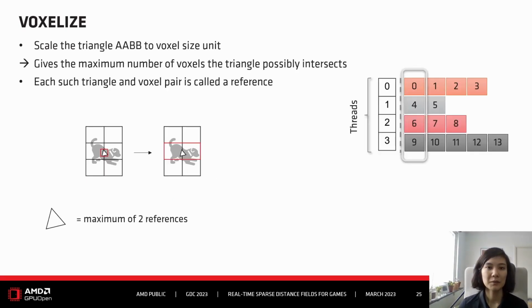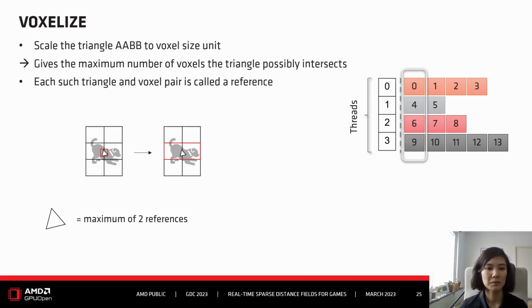Each thread scales the triangle's AABB. So one thread is responsible for one triangle. It takes the triangle's AABB and scales it to be in voxel size units. It does that because then we can simply take the volume of the AABB, and this gives us the maximum number of voxels that this triangle can intersect.